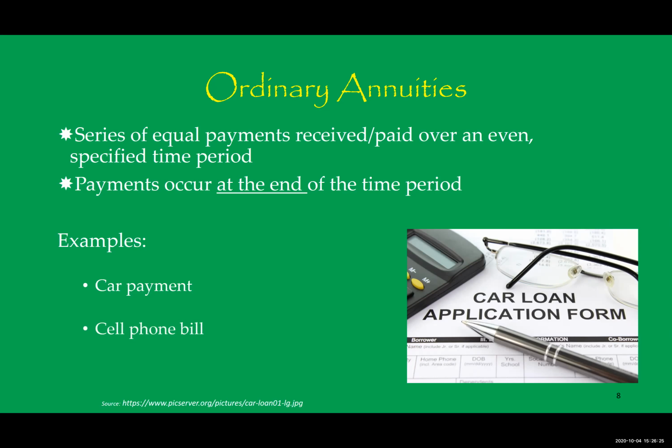Another example is a cell phone bill. If you pay your cell phone bill at the end of every month, and it's the same amount every month, then that's an ordinary annuity. And for the cell phone companies, they are receiving ordinary annuities if you are paying the same amount at the end of the month for the time period that you own the phone.